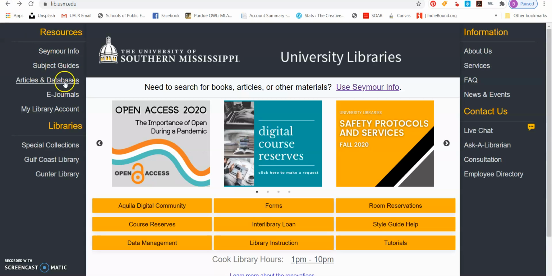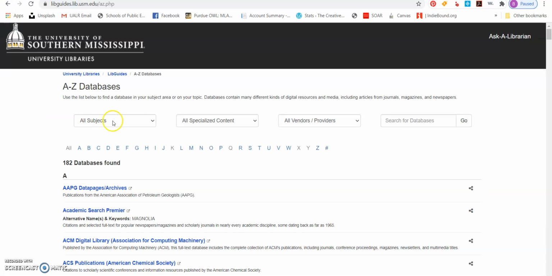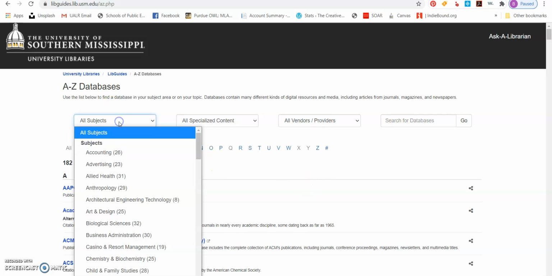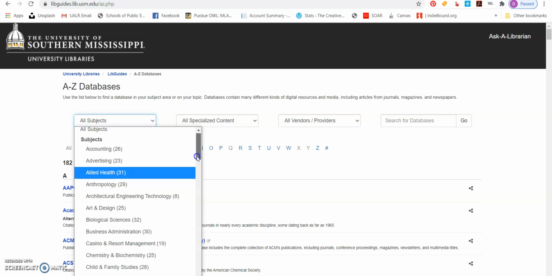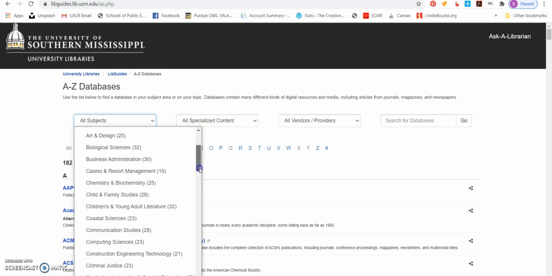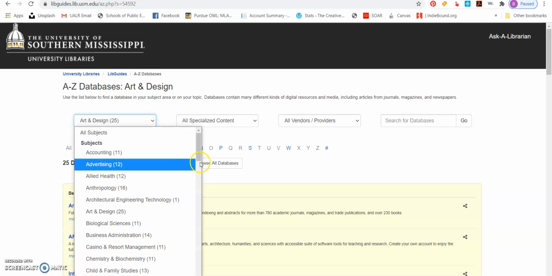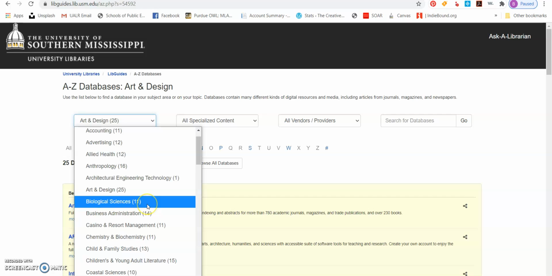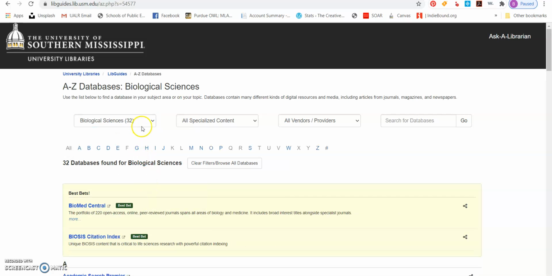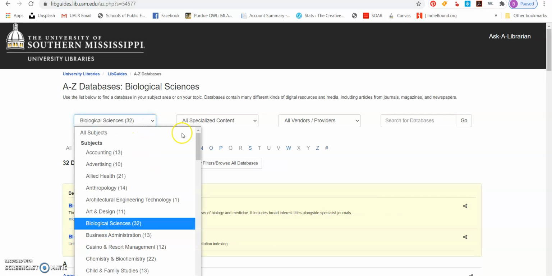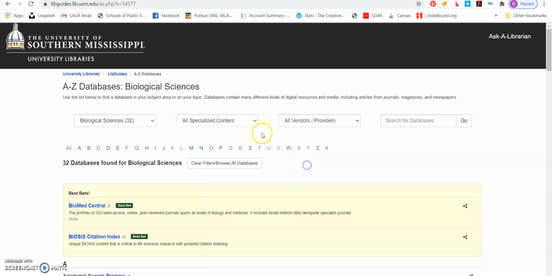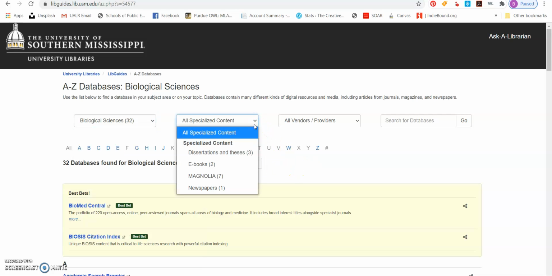You go to your databases first, right here on the left, and then you can search by subject here. So if you were doing intro to art, you have an art and design subject. If you're doing a biology lab report or something, you've got your biological sciences page. You can even do more of a specialization.